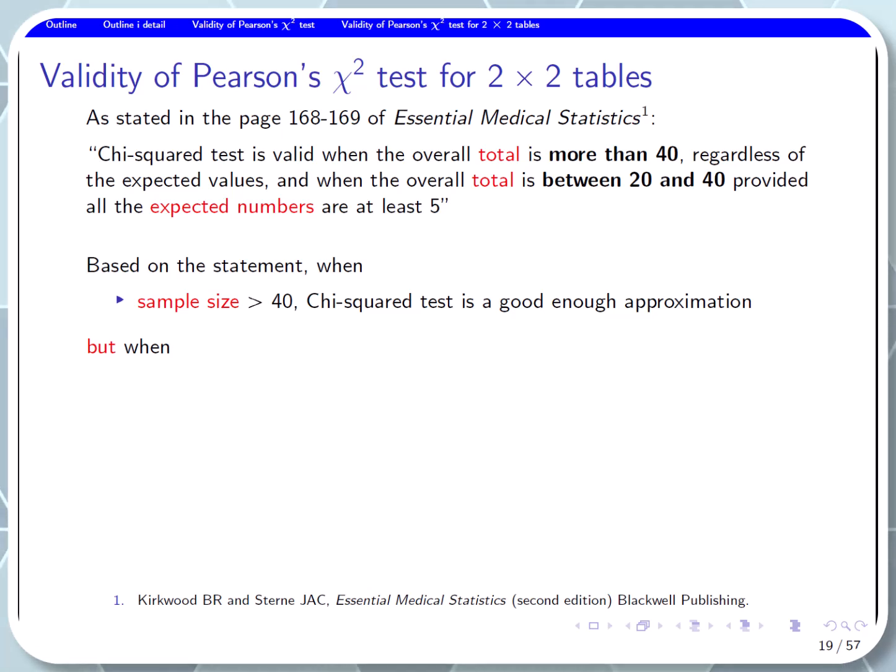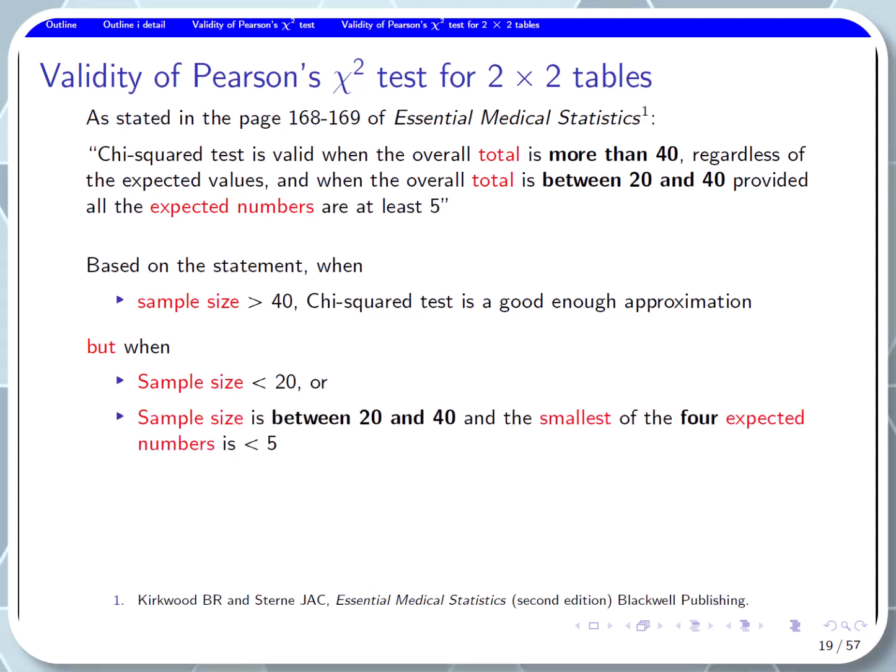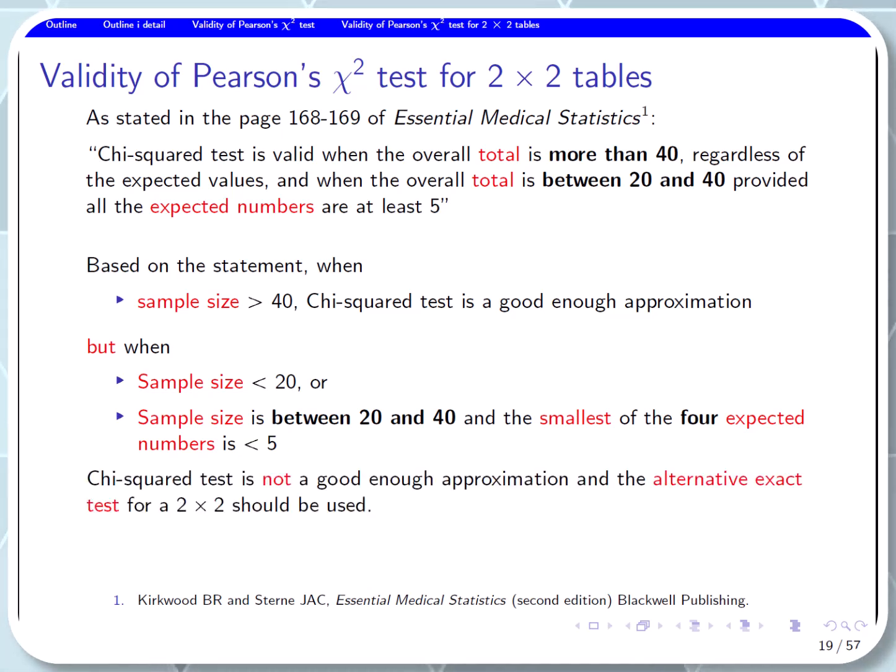But with a sample size smaller than 20, or a sample size between 20 and 40 combined with the smallest of the 4 expected numbers less than 5, chi-square test is not a good enough approximation in these two scenarios, and the alternative exact test for a 2x2 table should be used.